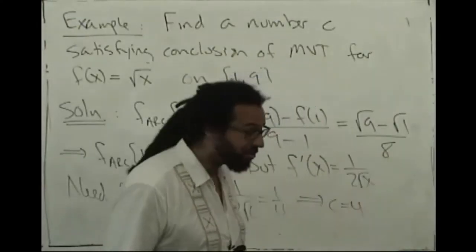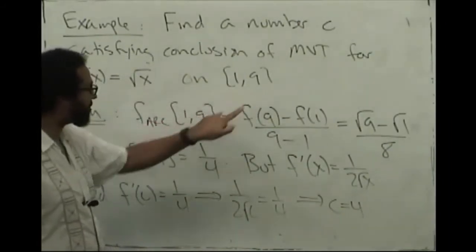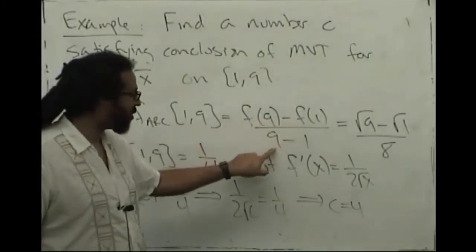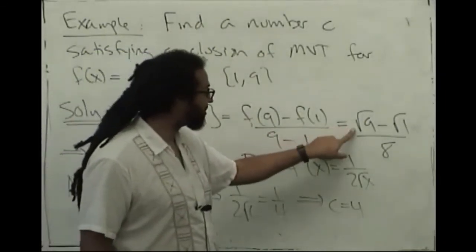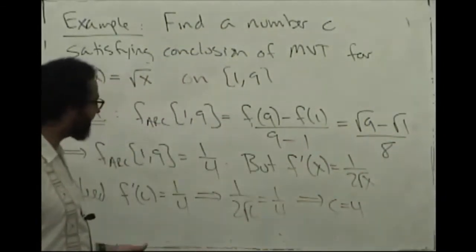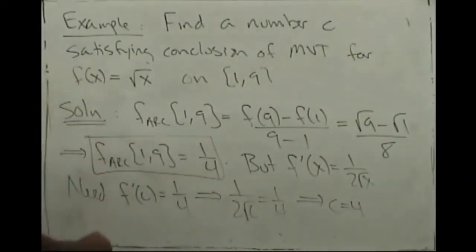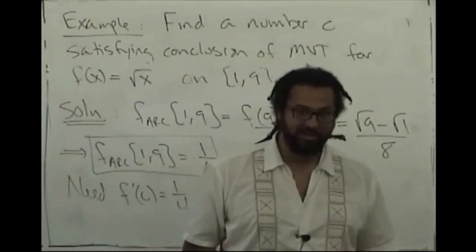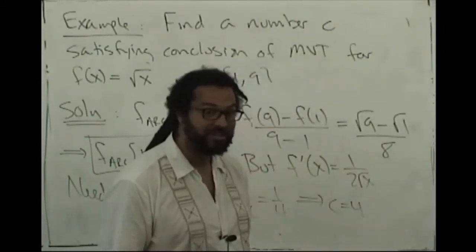Let's compute the average rate of change of the function square root x on the interval from 1 to 9. The average rate of change, remember, is just f of 9 minus f of 1 over 9 minus 1. What's f? It's the square root of x. And so I get square root 9 minus square root 1 over 8. This is 3, this is 1, and so I get 2 over 8, which is 1/4. So my average rate of change is 1/4. So I need to know where the instantaneous rate of change is equal to 1/4. In other words, I need to know where the derivative of the function is equal to 1/4.